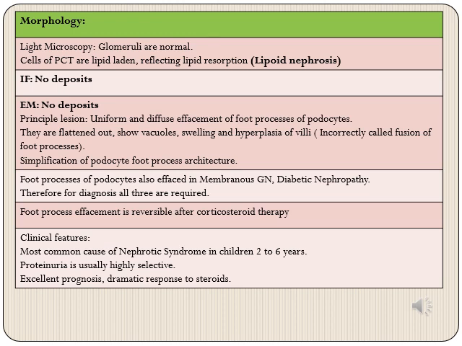So all the changes are limited to the foot processes of visceral epithelial cells. Now, you would recall that foot processes of podocytes are also effaced in membranous glomerulonephritis and diabetic nephropathy.